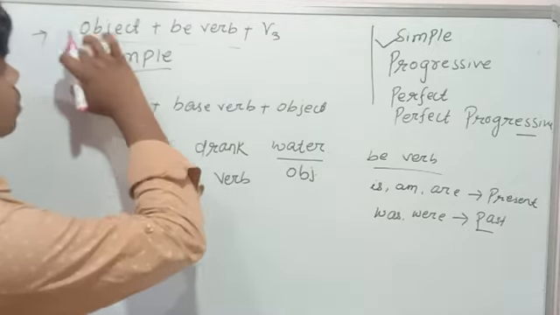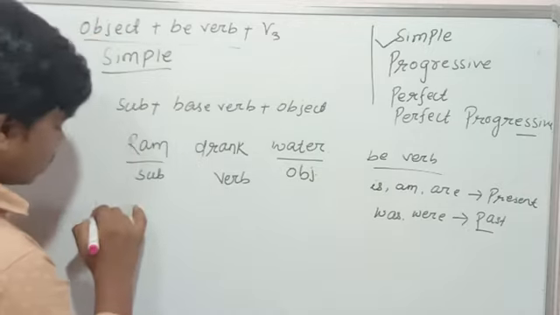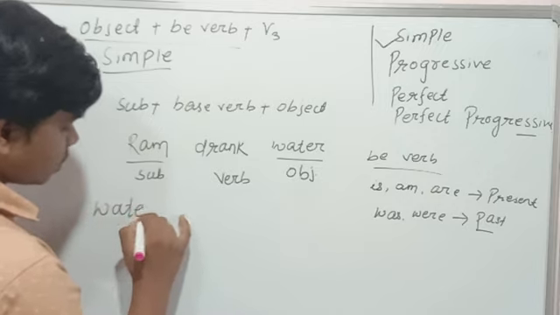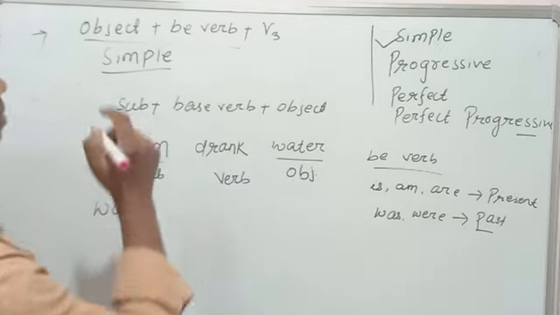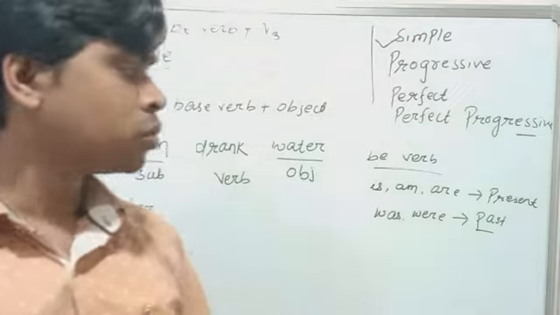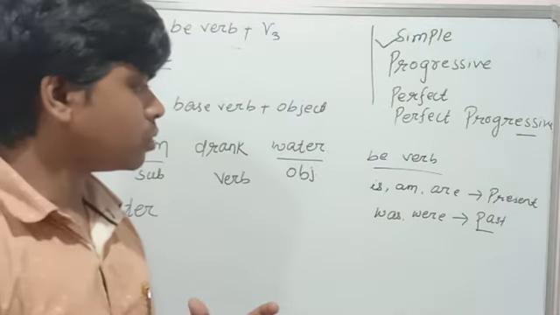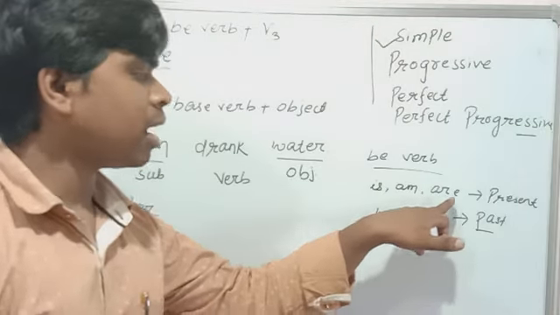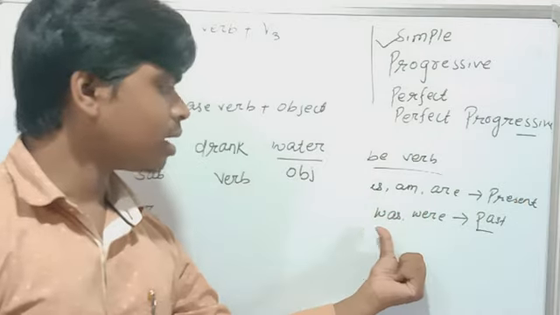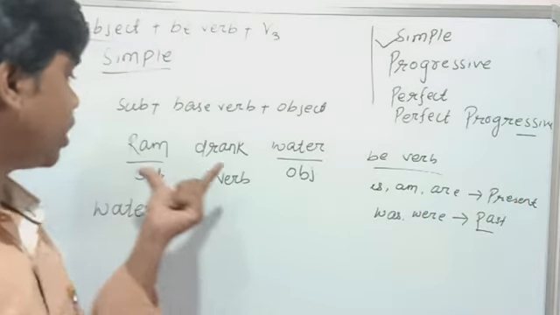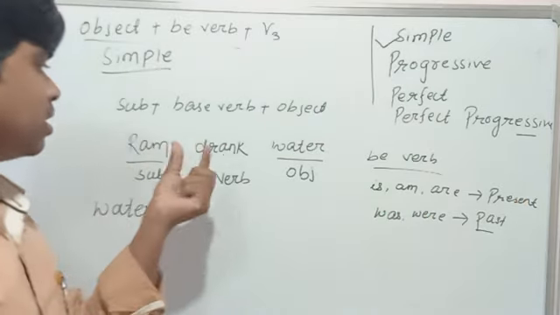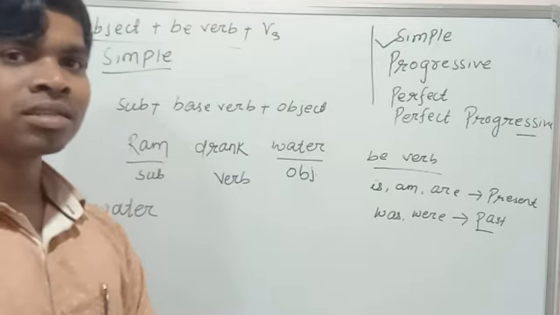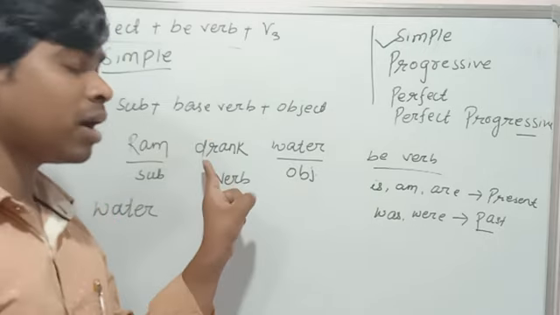First, according to that formula, I will write the object first. After that, the be verb. Now we have to find out which be verb we can use. Is, am, are are present, and was, were are past. According to that sentence, is drank present or past? Drank is past.